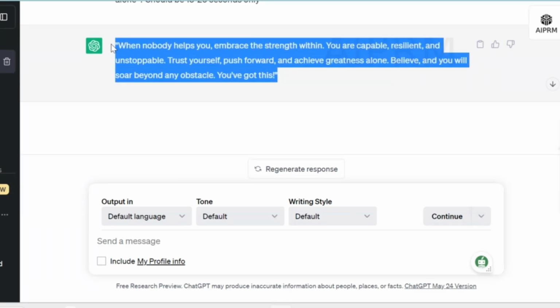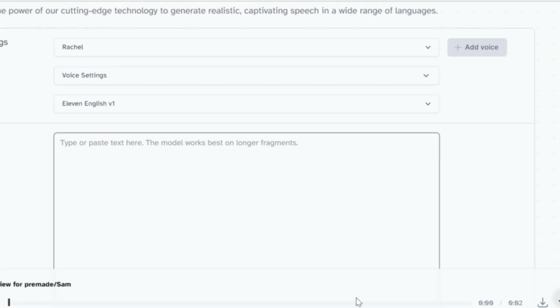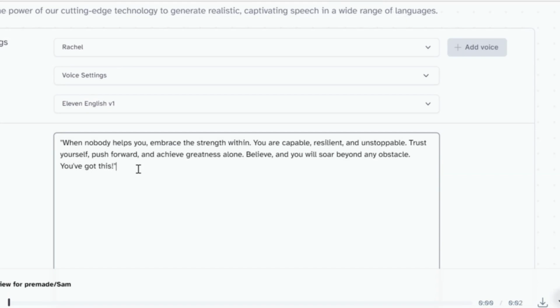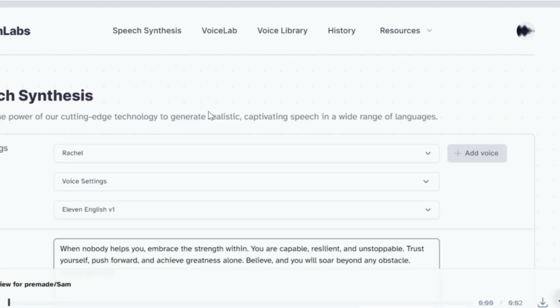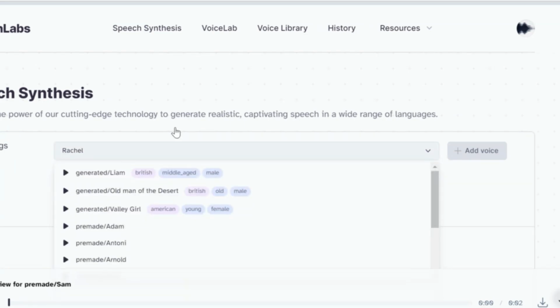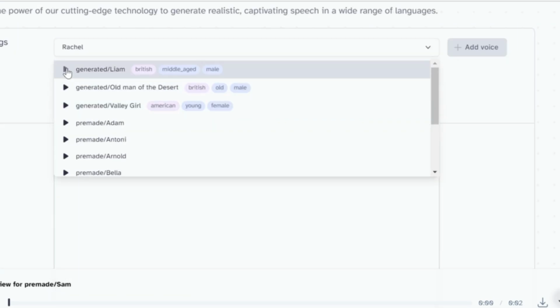Now, my tip for choosing the perfect voiceover is to match the tone of our speaker to our topic. Since our avatar is a motivational speaker, I'm going to choose an old man with a deep voice or a powerful male voice, something that would let out the emotions of the audience. Here are the pre-made voices in Elevenlabs.